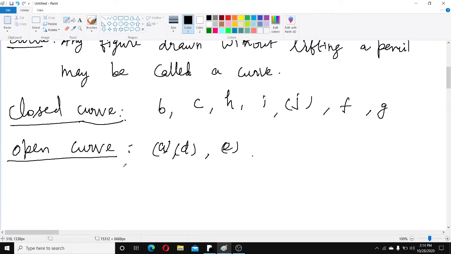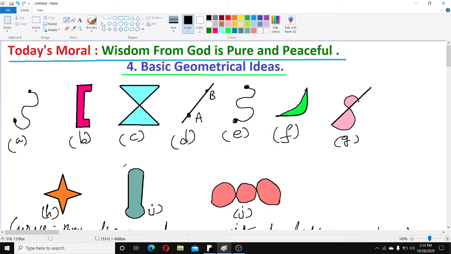Now next definitions. Next definition, you see the figure, children. See this figure in above figures. Here which are closed figures, you know, B, C, F, G, H, I, J. These figures are closed, and in these closed figures 7 figures are closed. These 7 closed figures, here you see C and G. C, G and J. These three figures are closed, and here crossing is there. Here you see C figure, crossing is there.